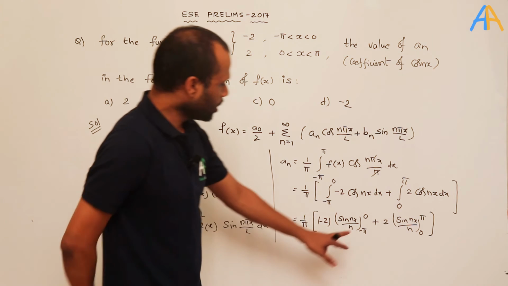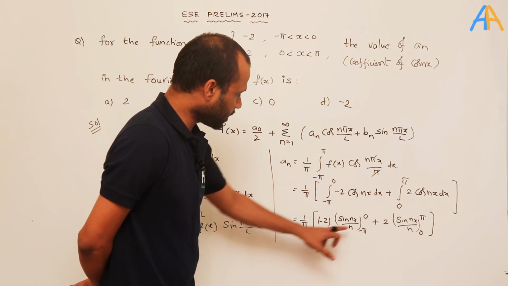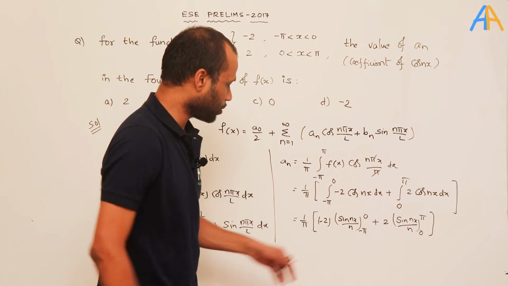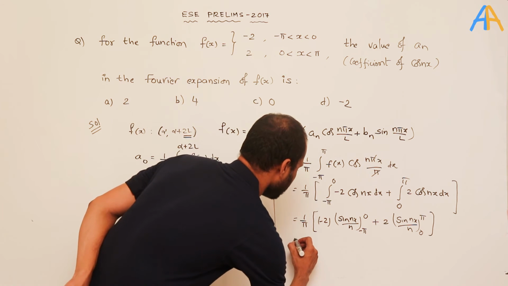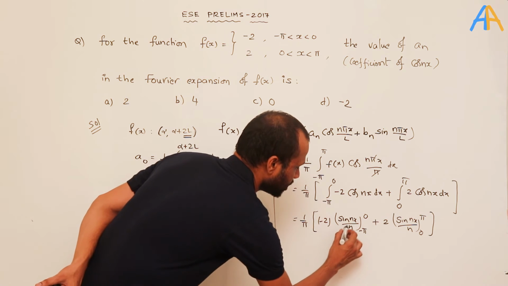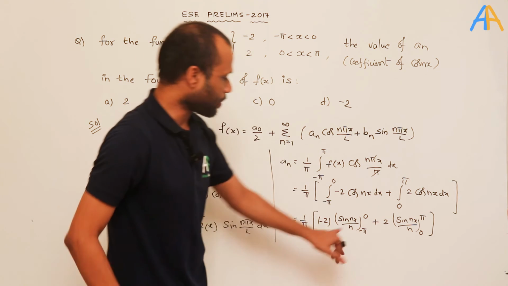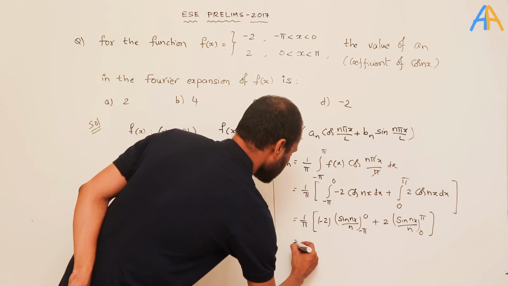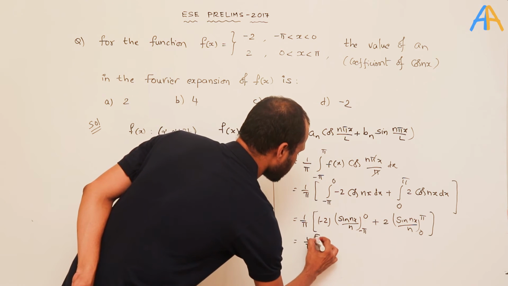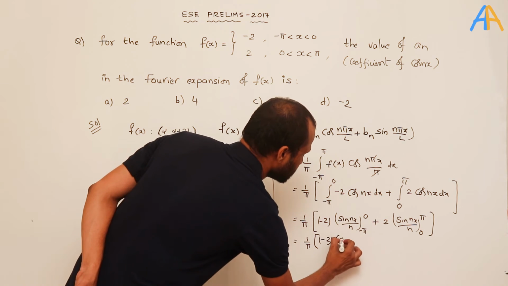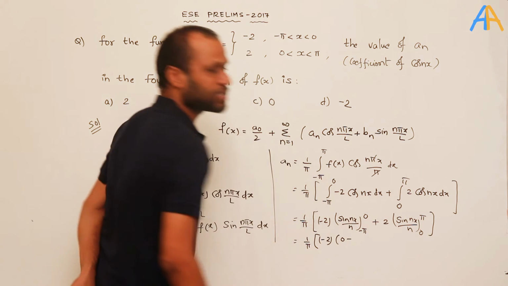Now if you substitute the upper and lower limits, sin 0 is 0. So if you expand it further, it becomes 1 by pi into minus 2 into sin 0, which is 0, minus sin of minus n pi.